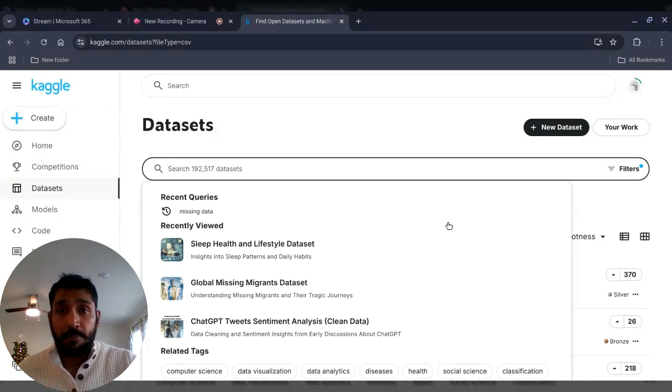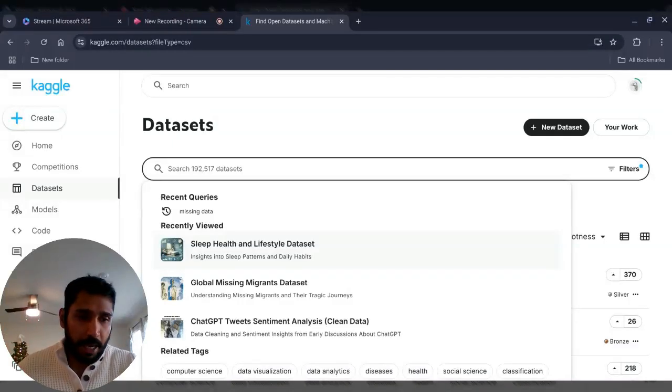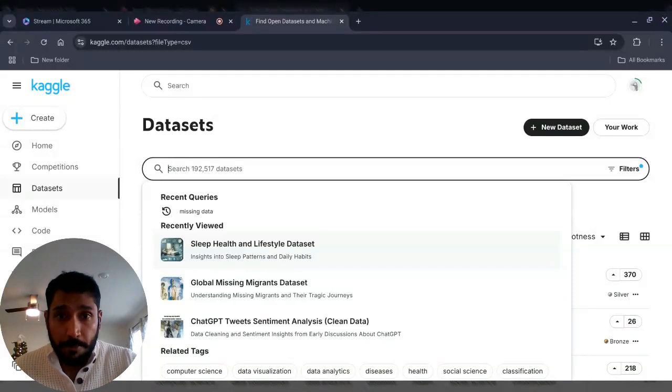Okay. So I have been researching and I thought this data set was very intriguing to me. As we are wrapping up 2024, I think it makes perfect sense to try and understand your lifestyle and how your physical activity is going to influence your sleep and the quality of sleep.